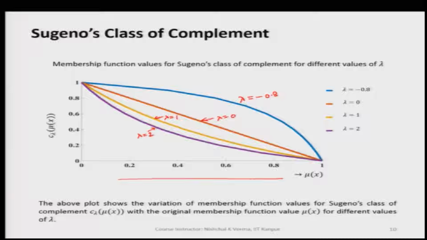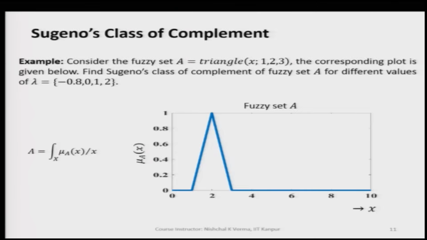So, this means what? What are we trying to relate? We are trying to relate that when we increase the value of lambda, we are going to get changes like this. We can clearly see that the relationship is changing between the membership values and their corresponding complement membership values.